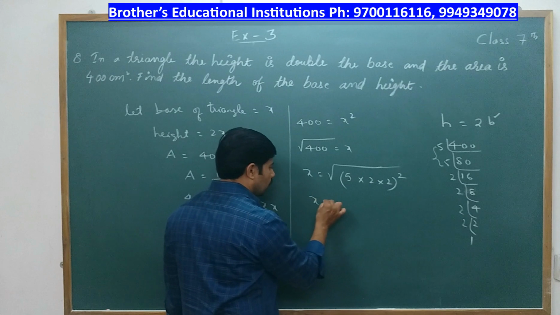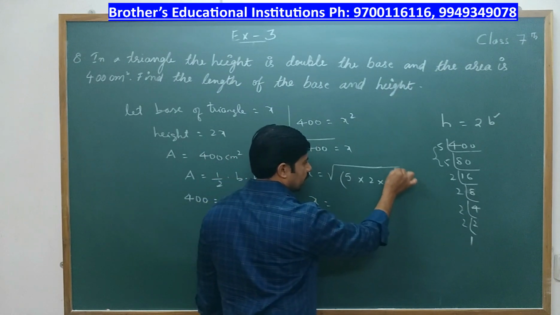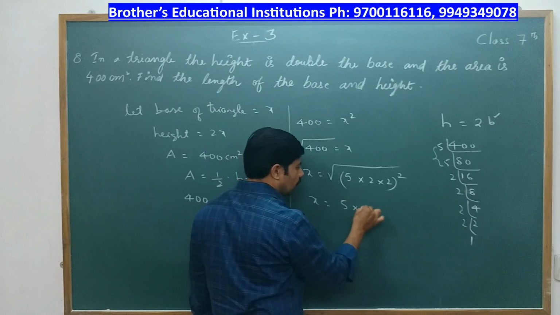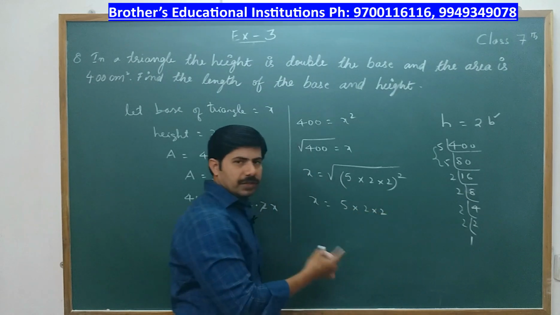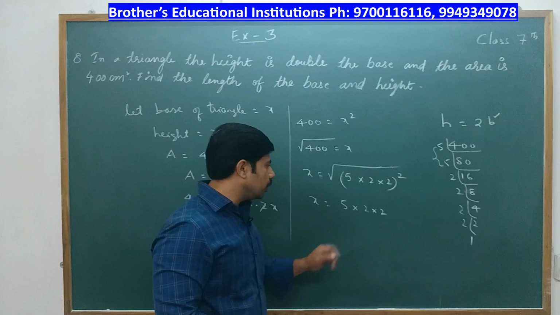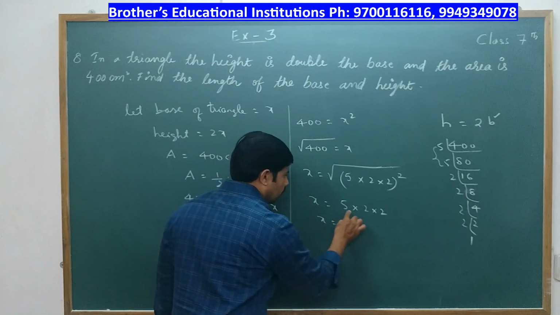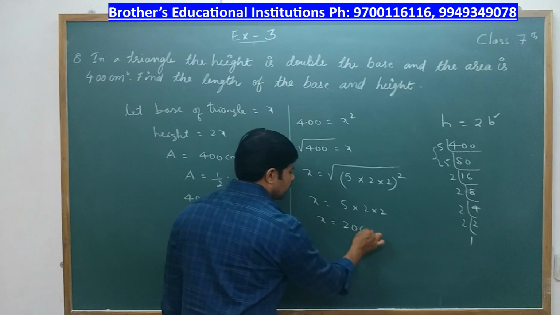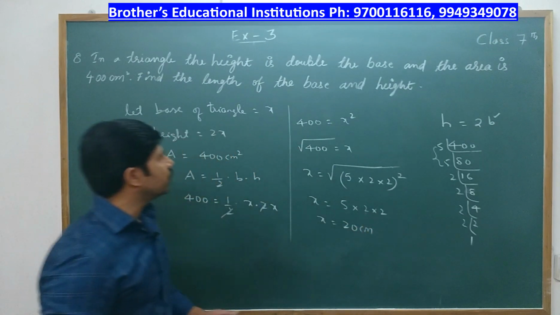So x is equal to, the square and root get cancelled. Okay. Square and root cancels. So next step, without square and root we have to write 5 into 2 into 2. So clearly x is equal to 5 2s are 10, 10 2s are 20 centimeters. So we got the value of x as 20 centimeters.